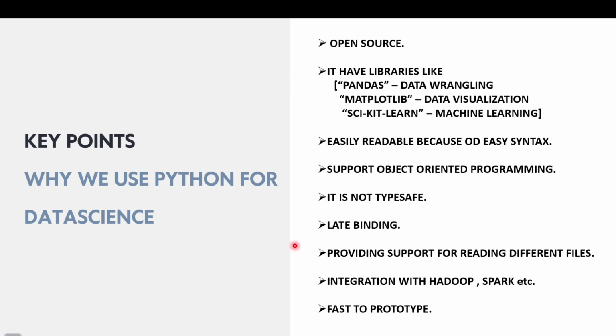What it means in Python is that using its inbuilt functions, we can read different types of files like XML, Excel and text files. Here Python can integrate with big data sets and big data processing frameworks like Hadoop and Spark. Fast to prototype means developers can write code faster and test code.